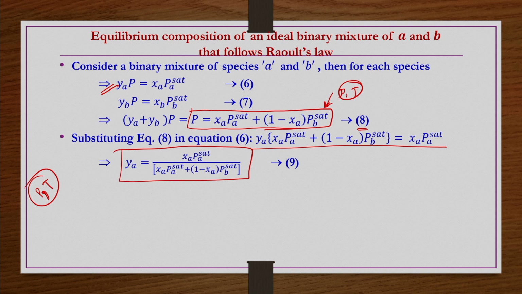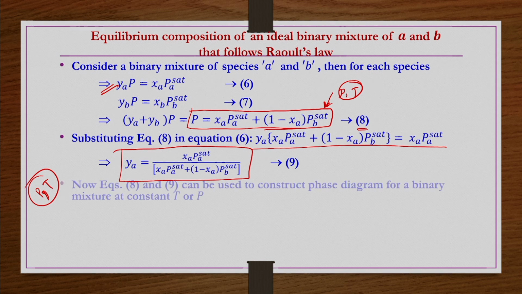We are going to solve a few problems on this as well. These equations 8 and 9 will help us in constructing the phase diagram. Phase diagram in the sense, at a given temperature and pressure, if you have this binary system and a vapor liquid equilibrium exists.